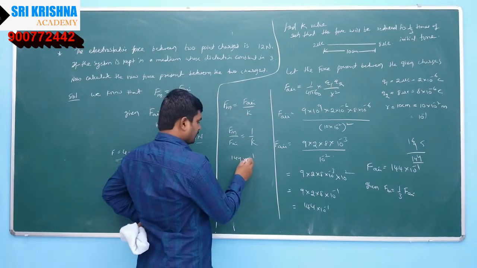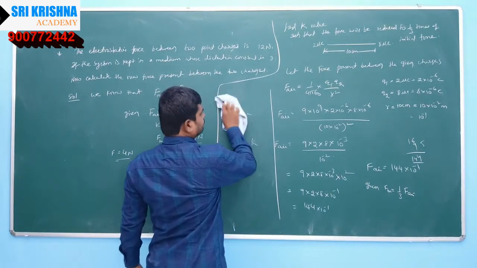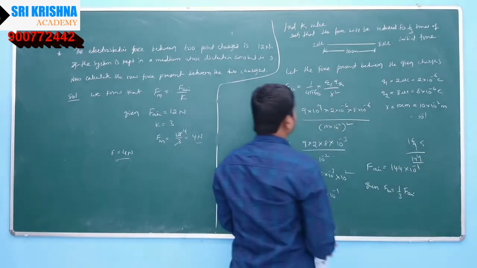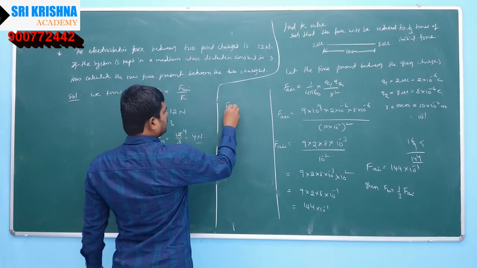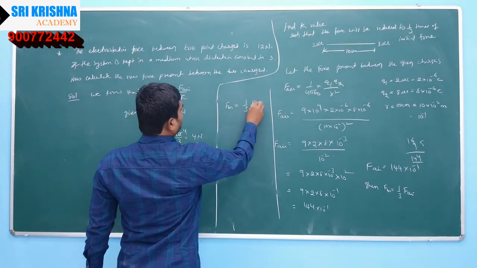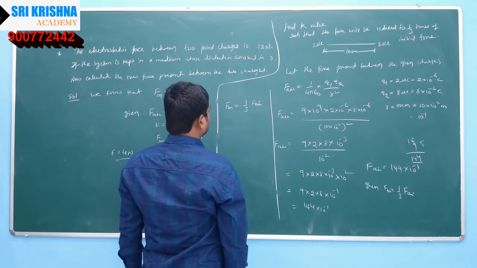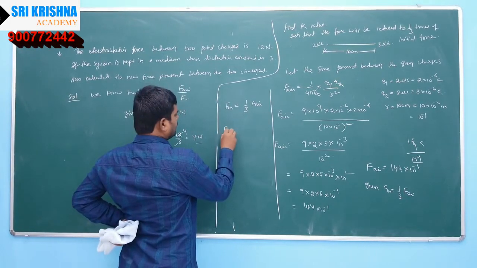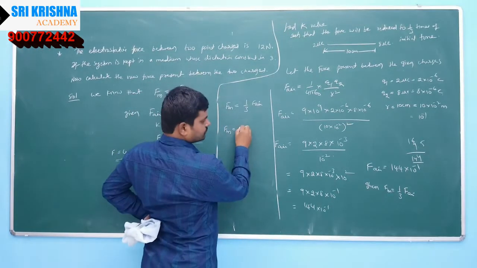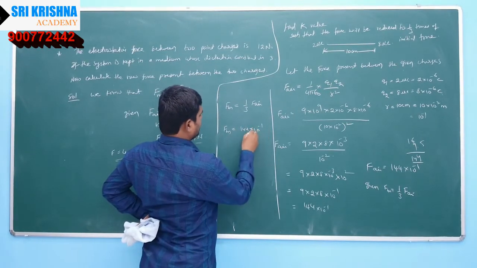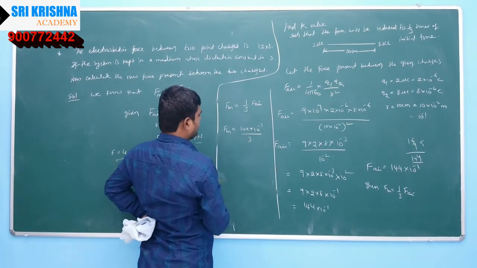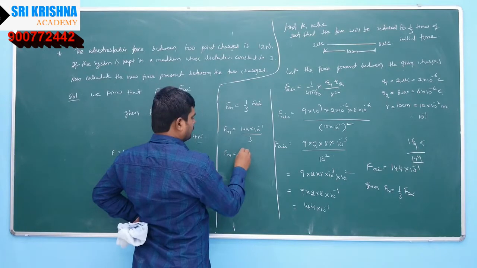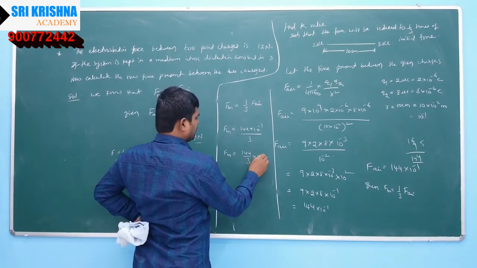So Fm is equal to 1 by 3 into F air. So Fm is equal to 144 into 10 to the power of minus 1 by 3, so Fm is equal to 144 by 3 into 10 to the power of minus 1.